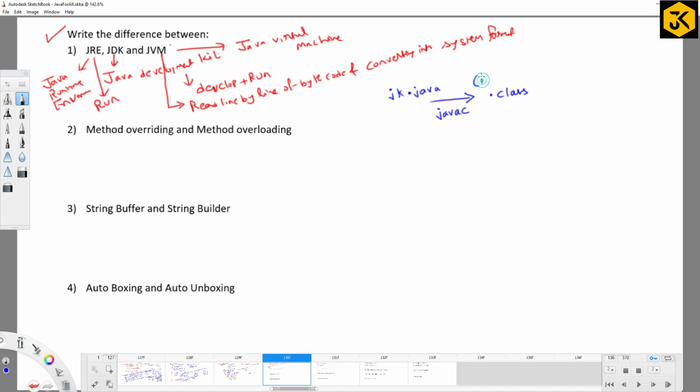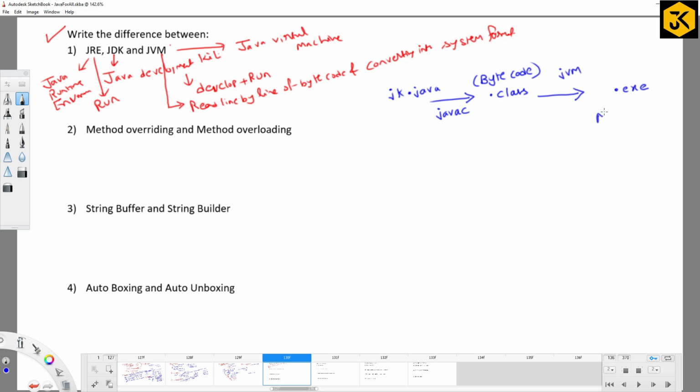This .class file contains the data in byte format, so we can call it bytecode. And this .class file is going to be read by JVM, and it is going to convert it into a machine universal format, we can say a .exe file, right?